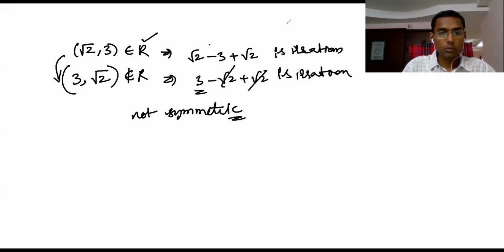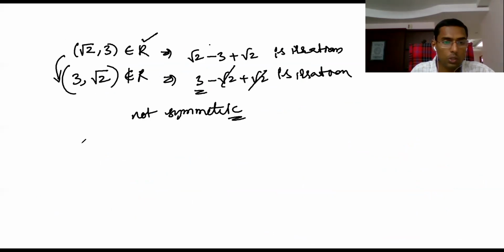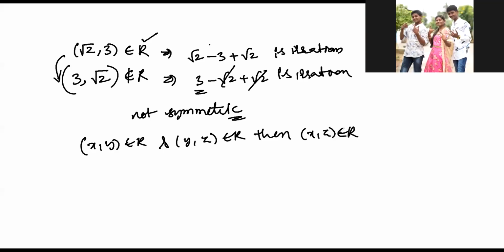So next one: whether it is symmetric? Yes, this is not symmetric. Reflexive, yes, we got. Then whether it is transitive or not. Transitive means what? (x, y) belongs to R and (y, z) belongs to R. Then what should happen? Then (x, z) also belongs to R should happen.